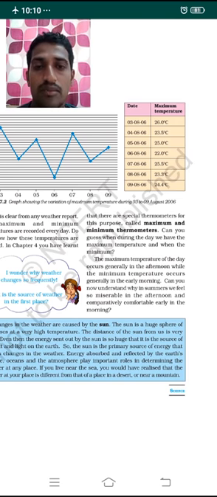The maximum and minimum thermometers are special thermometers used by the meteorological department to record the maximum and minimum temperature of a particular place.